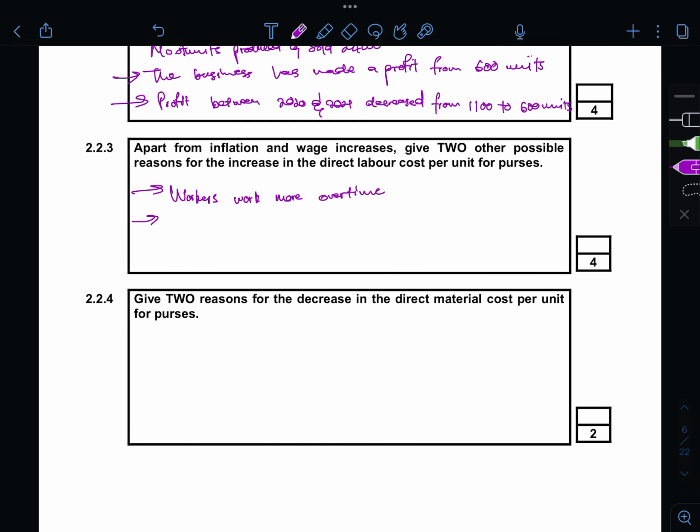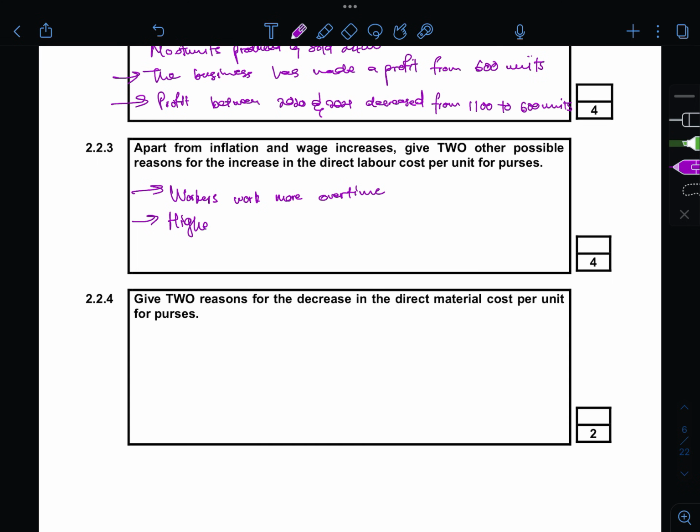And now another scenario could be you have hired highly skilled people. Now you need to increase their wages. So imagine when you hire somebody who has a degree and somebody who has a master's. Of course, the one who has a master's will want a higher wage. So it could also be that. Let's just take that one.